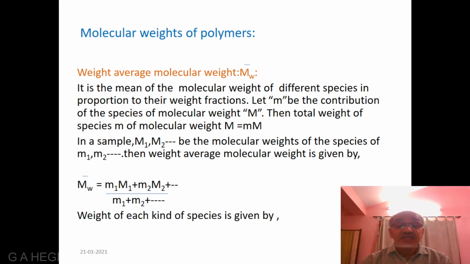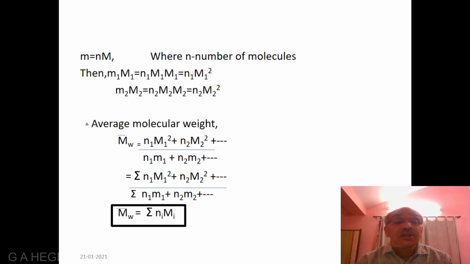Weight of each kind of species is given by small m is equal to small n into capital M, where n is equal to number of molecules.